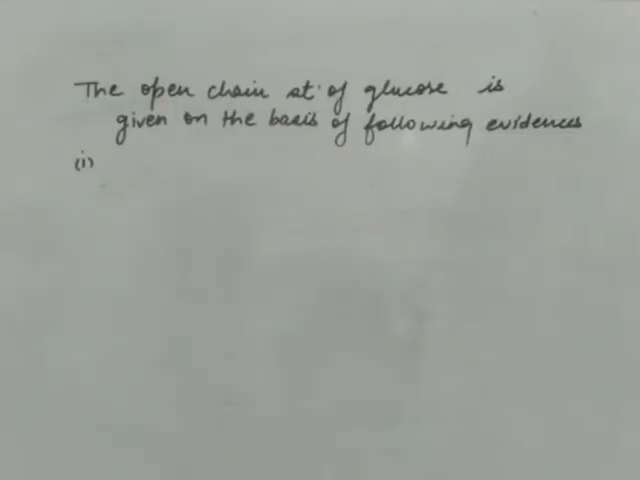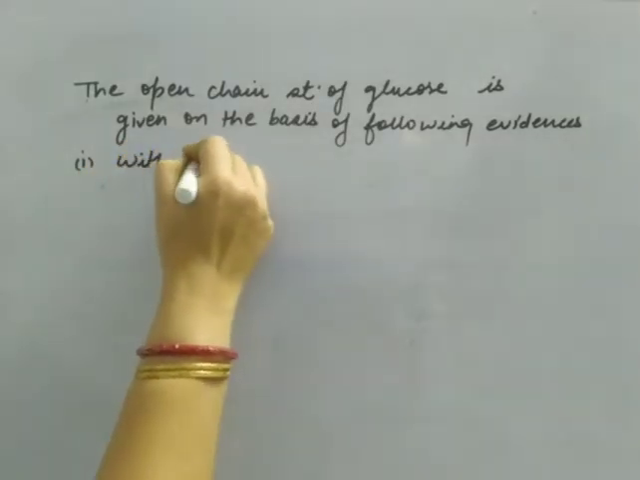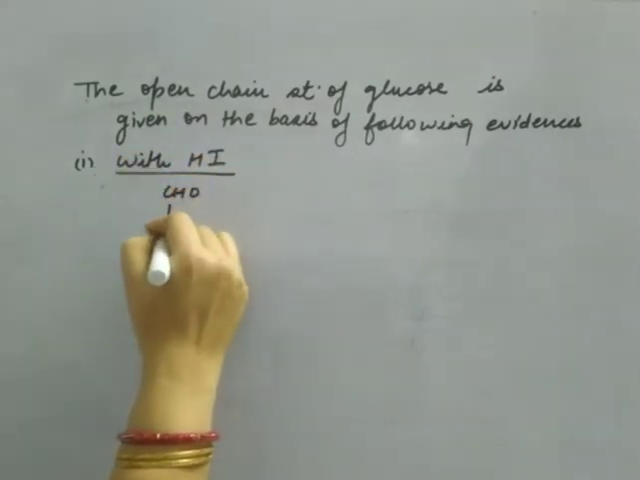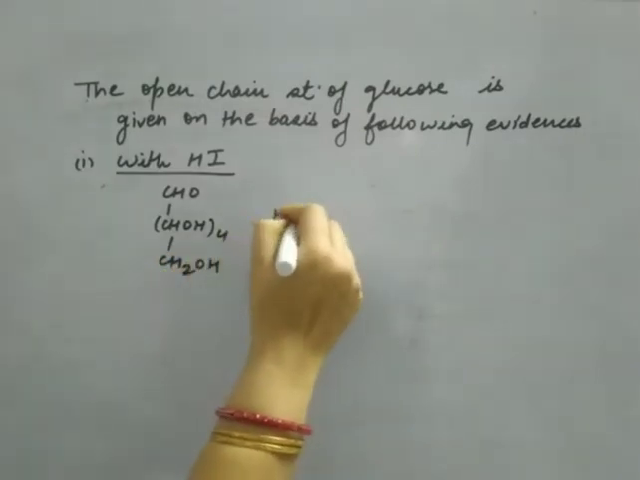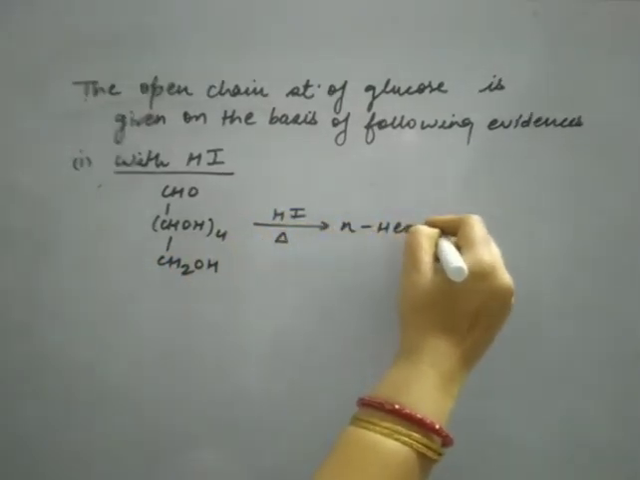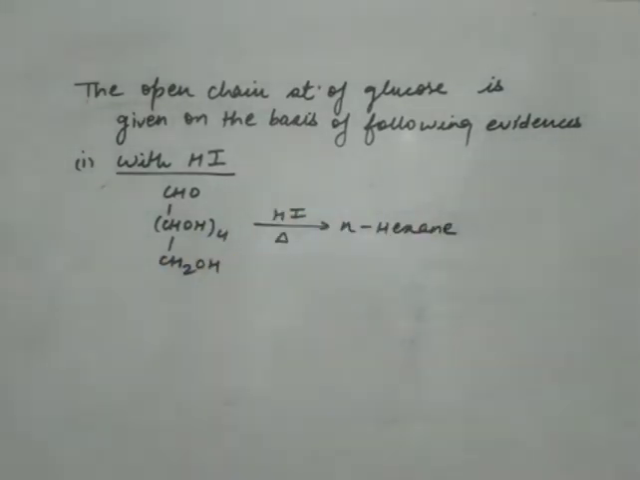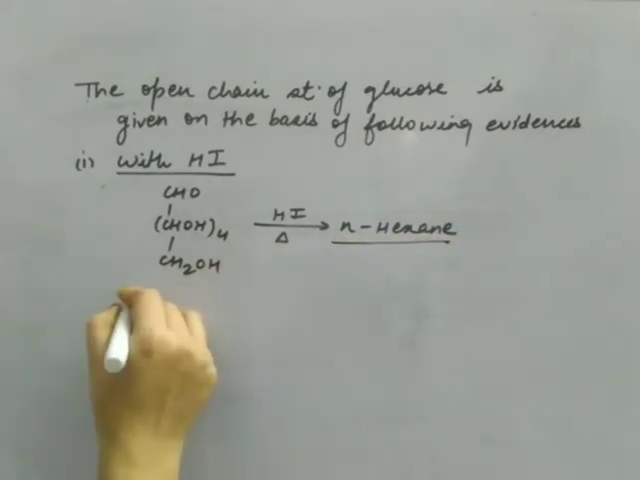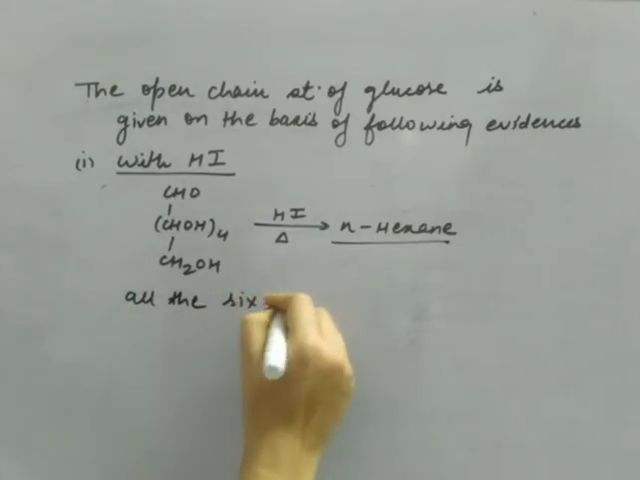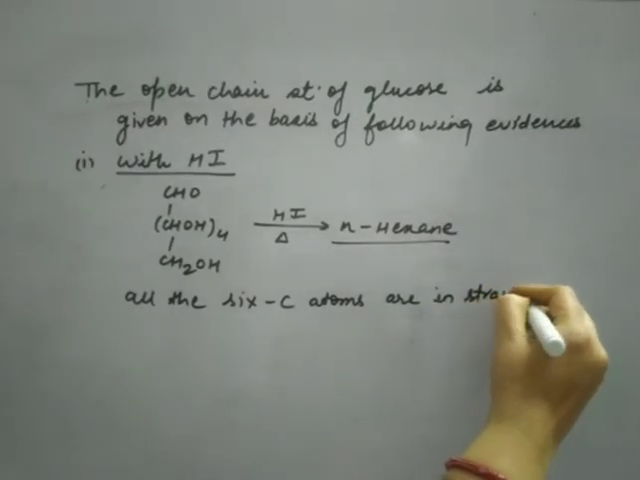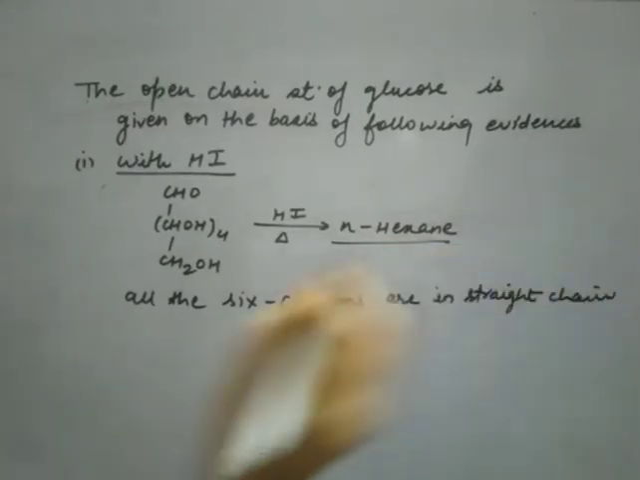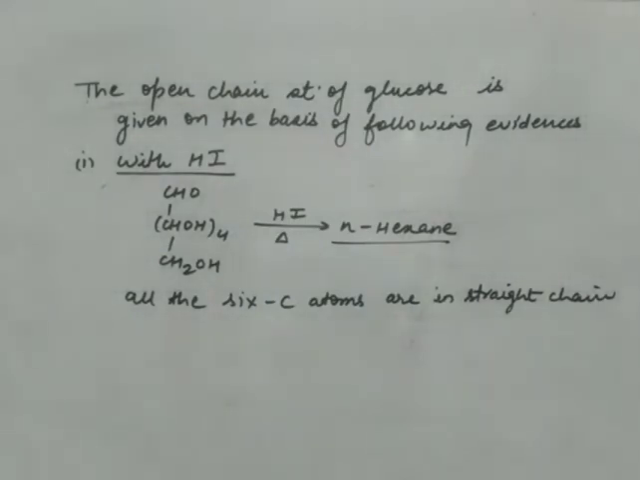The open chain structure of glucose is given on the basis of following evidences. So first is the reaction with HI. Suppose this is glucose, and when this glucose is heated with HI, it forms n-hexane. Because HI is a reducing agent. HI can reduce aldehyde as well as alcohol to the corresponding alkane. So if n-hexane is formed, it means that all the 6 carbon atoms are in a straight chain. So how will you show that glucose has 6 carbon atoms in a straight chain? When glucose is heated with HI, it changes to n-hexane.